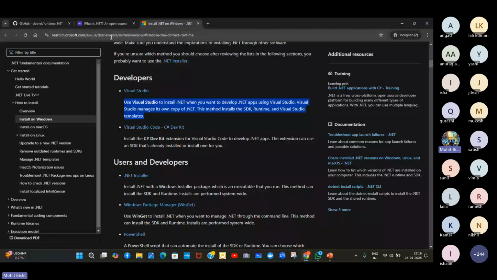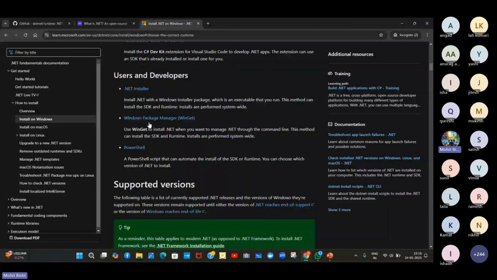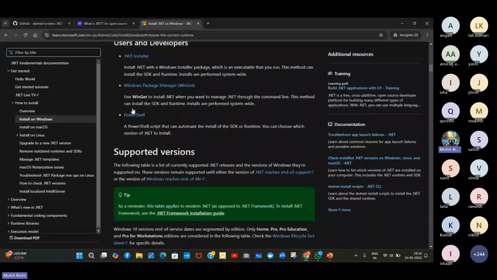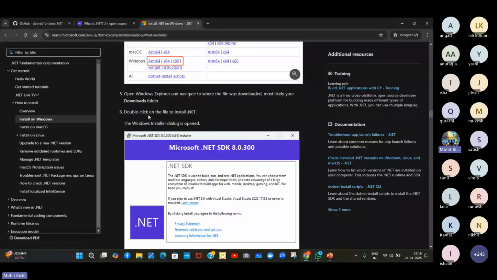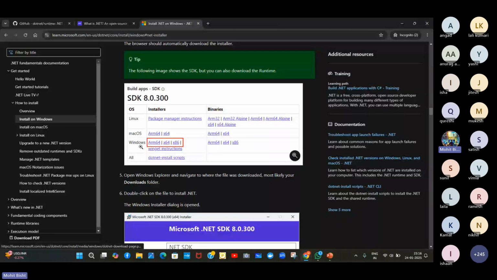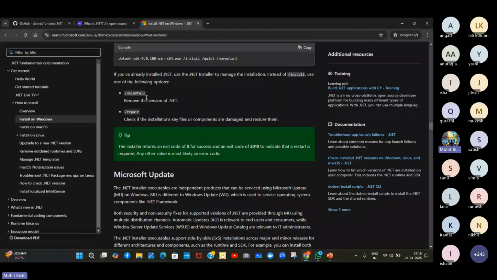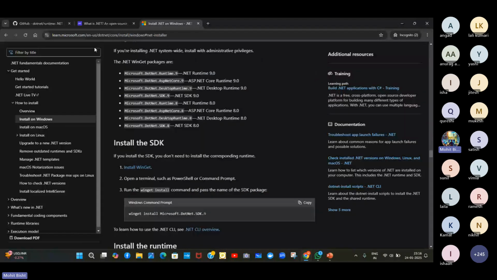People also use JetBrains or others, but instead of using those, we can simply go to Visual Studio Code because it is also managed by Microsoft. Right, so just click on .NET. This is the instruction which is given. Suppose your Windows is 64-bit or 86-bit, you can go to the system settings and try to download and run this. This is the official web page which I shared with you, and this is Microsoft Learn.